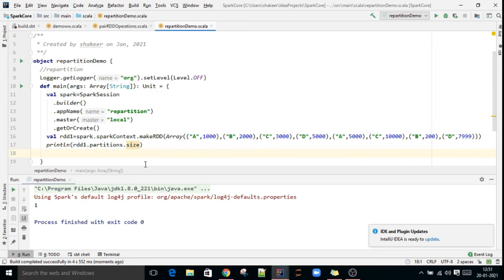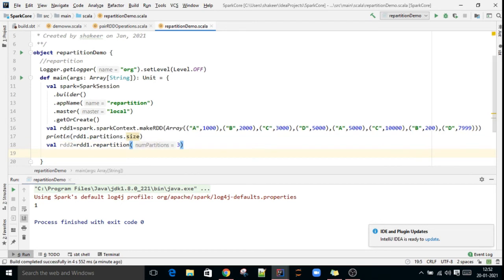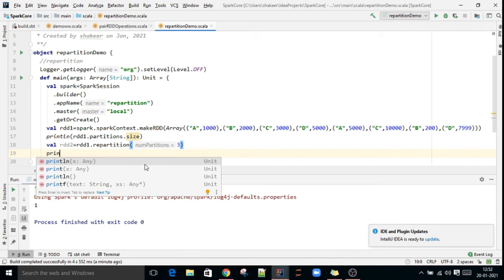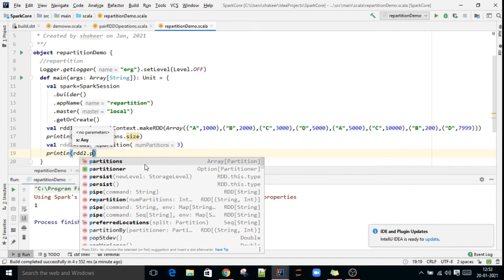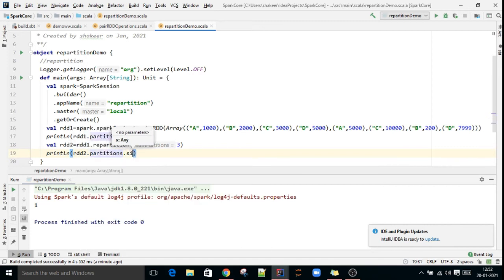If you want to divide that RDD into more partitions, then what you can do is val RDD2 = RDD1.repartition. You have to apply repartition of, say, 3 partitions. Then println RDD2.partitions.size.